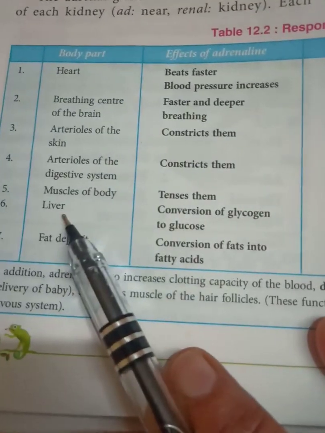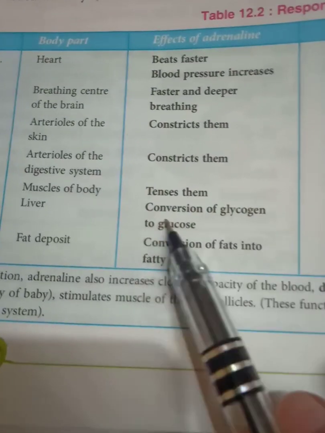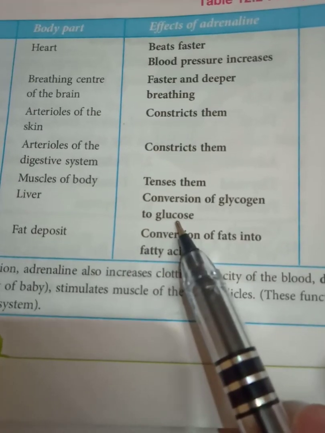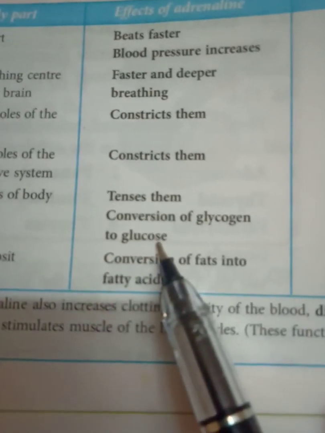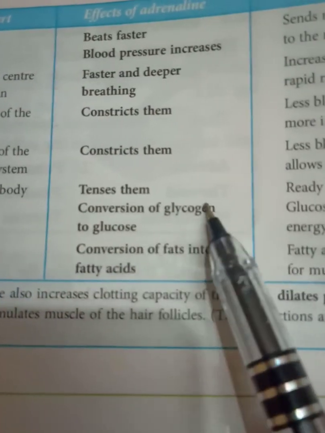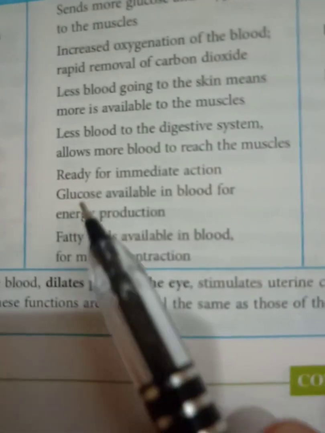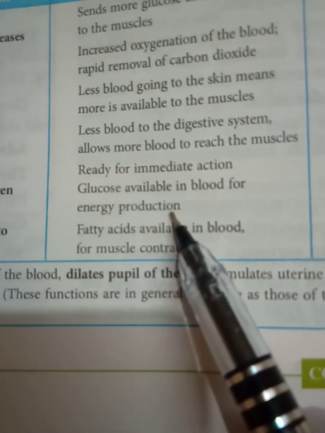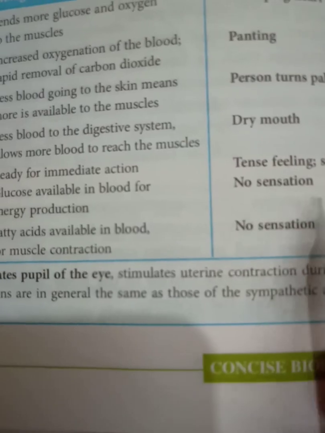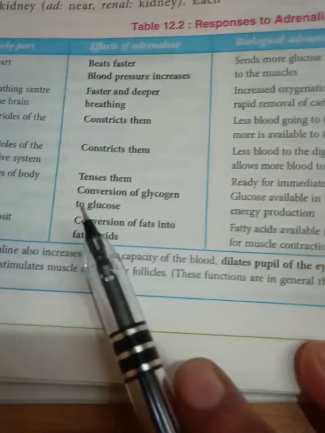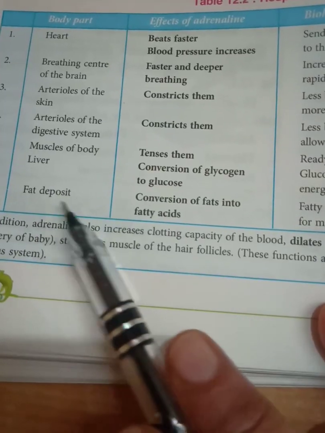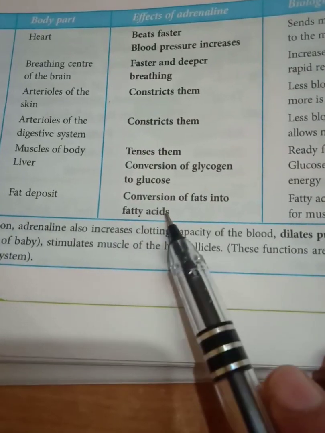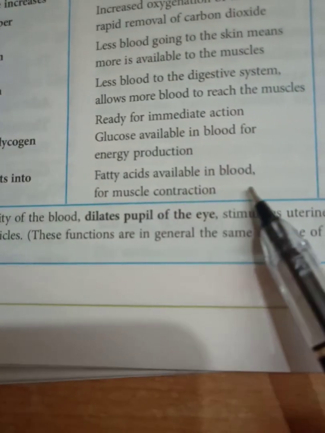Then liver, what is the effect? Conversion of glycogen into glucose, because glucose is the substrate for respiration. More energy is required for quick action, and for that glycogen is converted into glucose. Glucose is available in blood for energy production, and no sensation is felt. Then fat deposits: conversion of fats into fatty acids, and fatty acids are available in blood for muscle contraction, no sensation is felt.